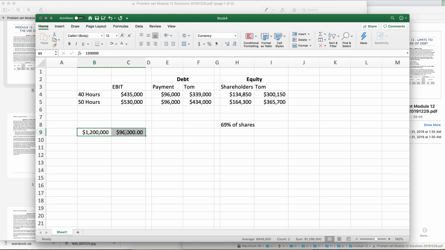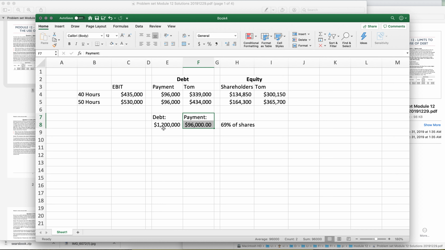Let me move this over. So this is the debt, and this is the payment. The payment is not specifically stipulated in the problem. I would hope that an exam would be more specific about what the actual payment is, but he just used 8% because that was the setup of the problem.